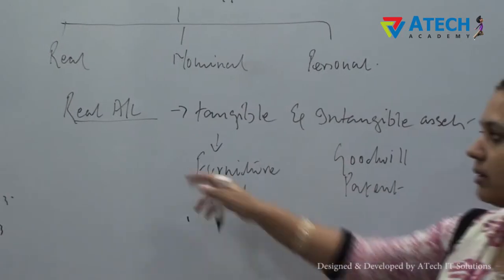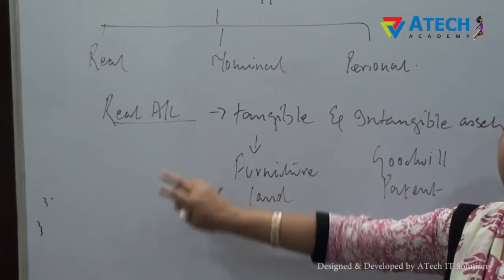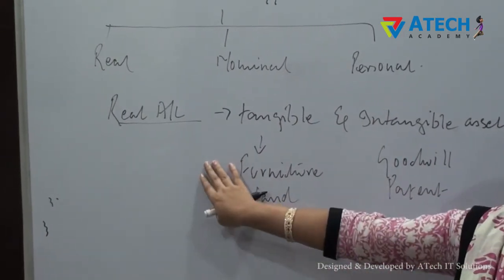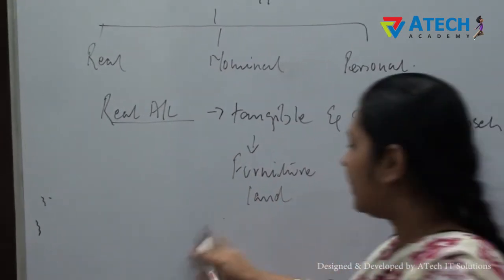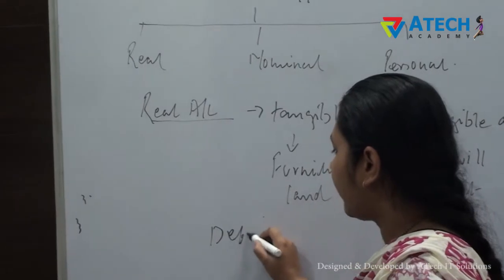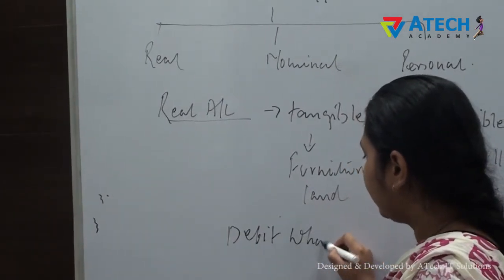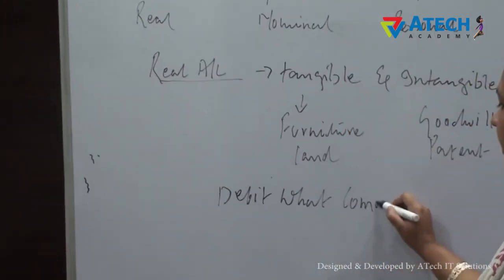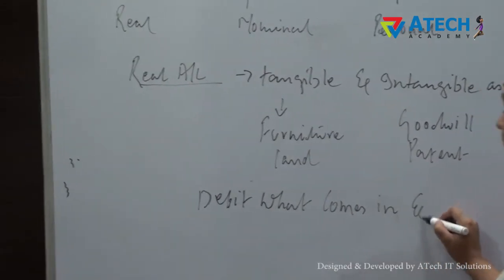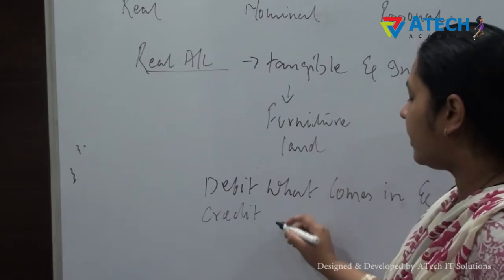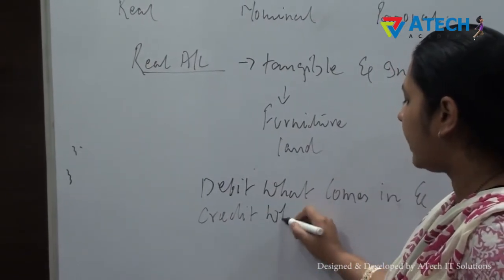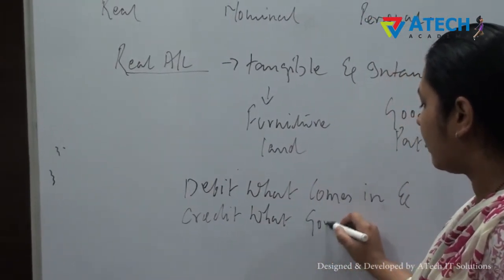Now we'll study the rules which are applied to these accounts: real account, nominal account and personal account. So what is the rule for real account? These are called the golden rules. Real account, the rule is debit what comes in, and credit what goes out. So what is the rule of real account? Debit what comes in and credit what goes out.